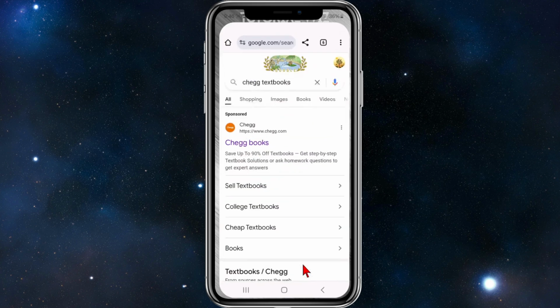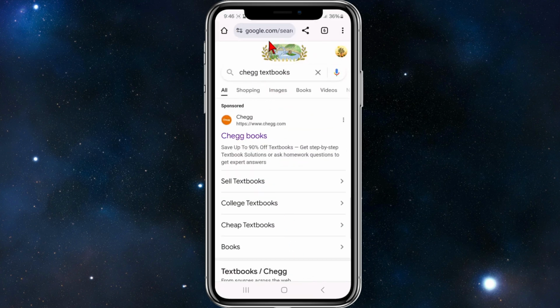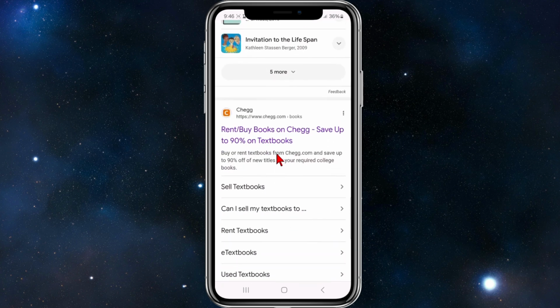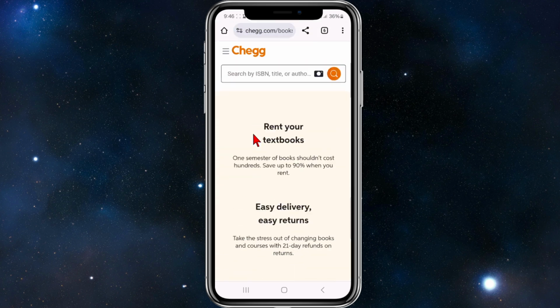Alright, for this demonstration I'm going to open up a web browser. I'm going to head on over to Google, and now for Chegg I'm going to be purchasing a textbook on Chegg. So this works for anything, but for this demonstration with the textbooks. So I'm going to head on over to chegg.com and go to books.